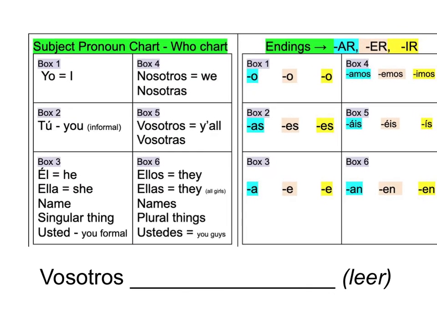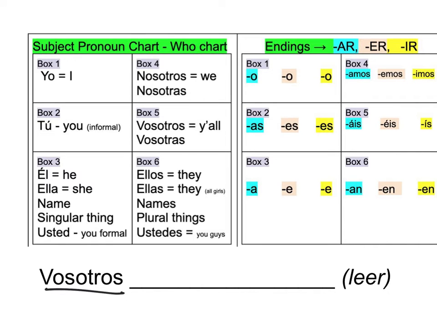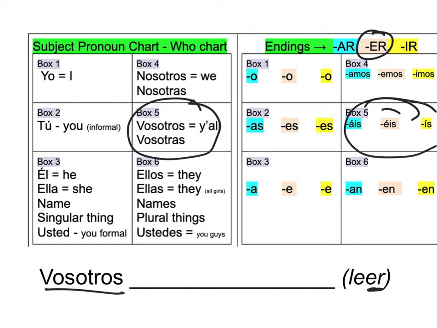Okay, here we see vosotros. That's going to be box 5. Go to box 5 over here. 3 different endings. Which one am I going to do? ER. So I'm in the orangish colored one, so it's going to be "eis." So now I chop and swap. Leer, chop and swap. Now it means you guys read.